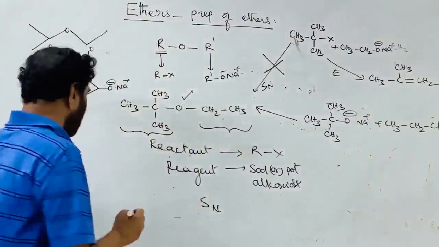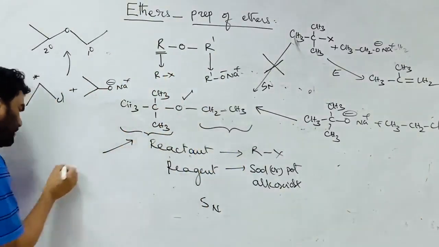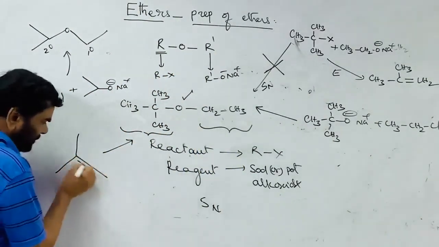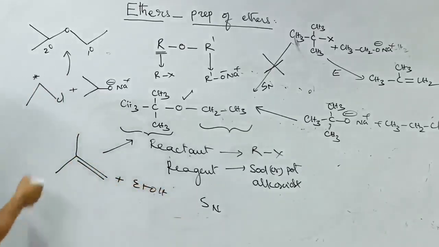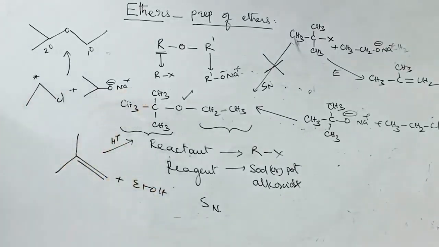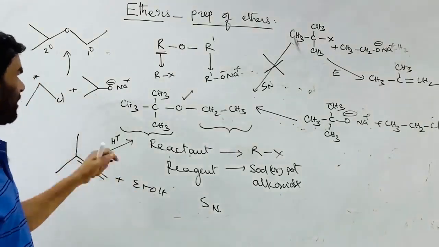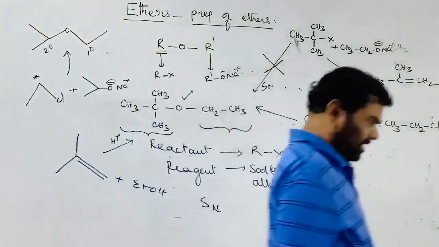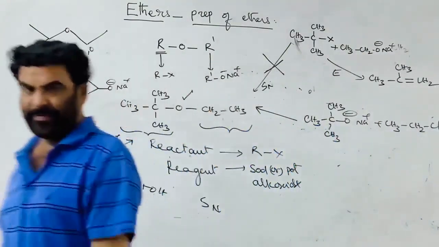So the same thing we can prepare. See, this is isobutene plus ethyl alcohol in the presence of acid or alkoxymercuration. This is the best procedure. Alkene, isobutene, is treated with ethyl alcohol. So this is the best method for the preparation of this one.